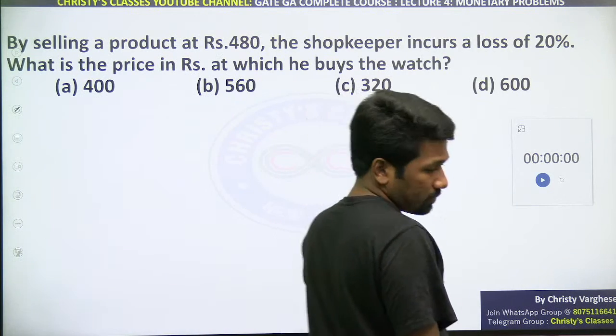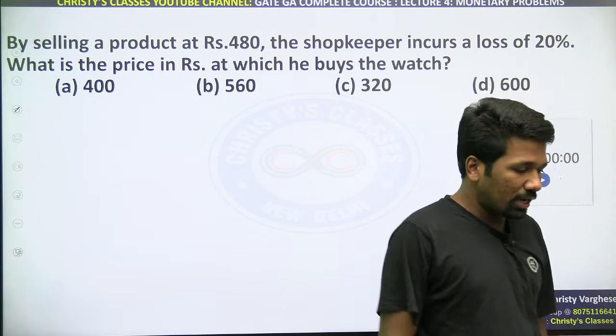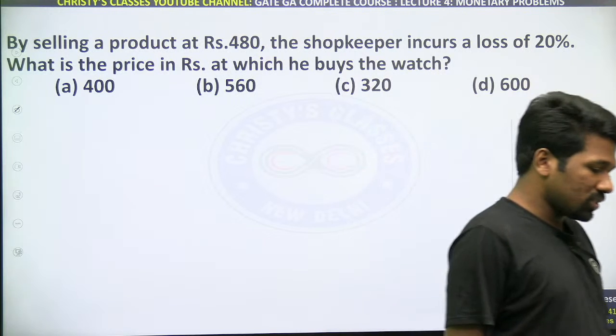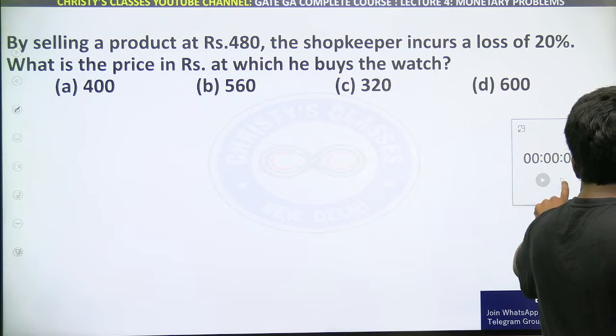Then try this question. I am trying to teach you concepts with these questions, how to logically do these questions or do this monetary problem, profit loss discount based question. Yes, Soumya, that is what we discussed. So try this super fast. Timer is on.